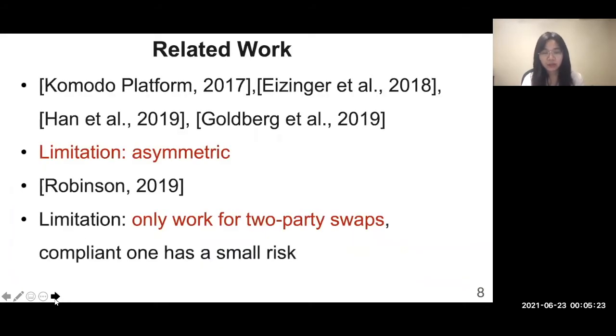Researchers have noticed this problem and proposed some solutions. However, their solutions are either asymmetric, that means only one party is protected from the lockup griefing problem, or their solution just works for two-party swaps.